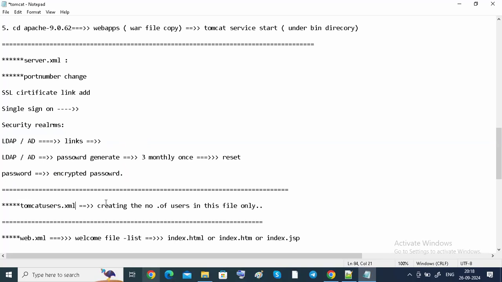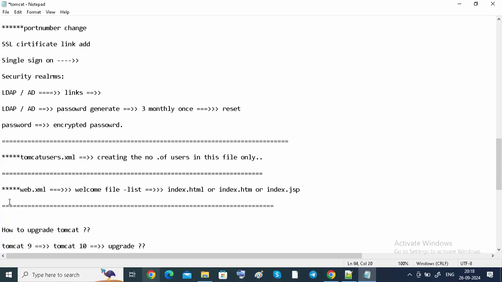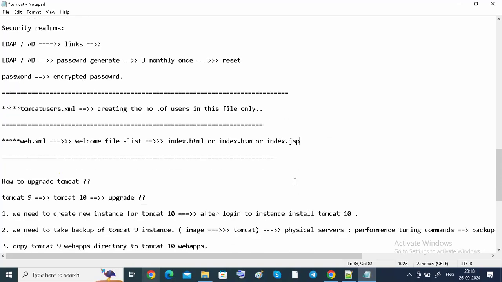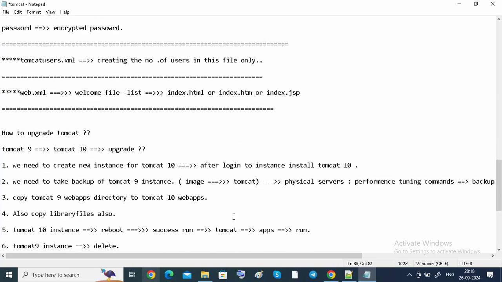Another one is the tomcat-users.xml file. If you want to create a number of users in Tomcat inside the company, you have to use this tomcat-users.xml file. Another one is web.xml. The web.xml file means your source code file, index.jsp. Like that, different applications can be created, and you have to paste them here.